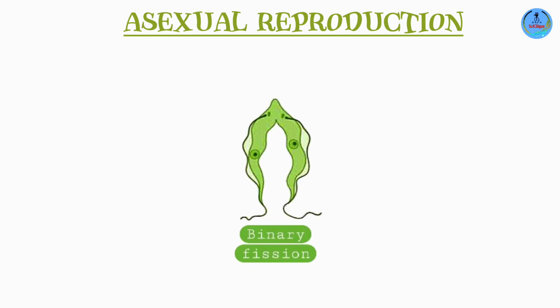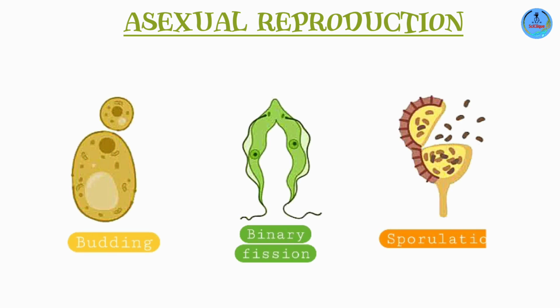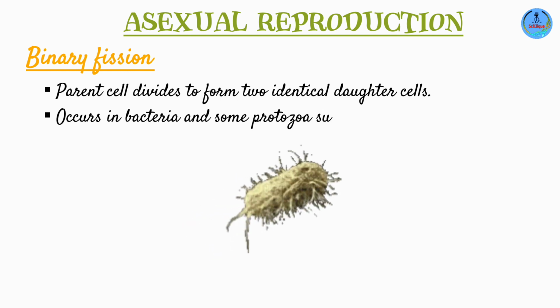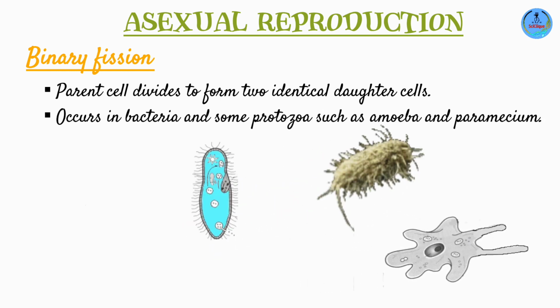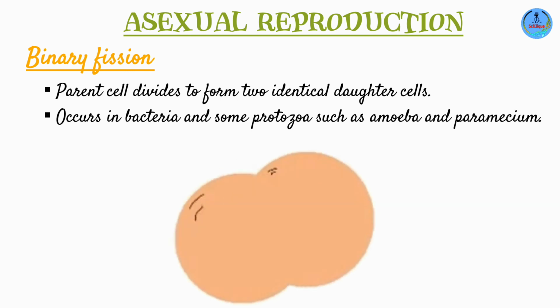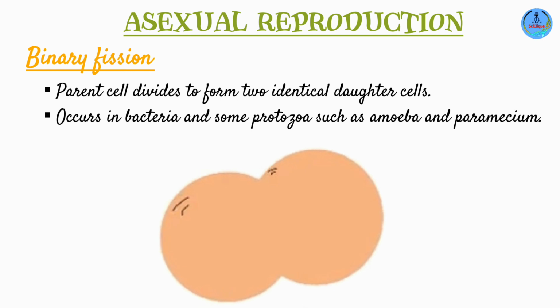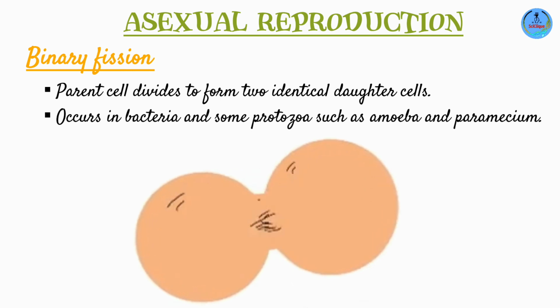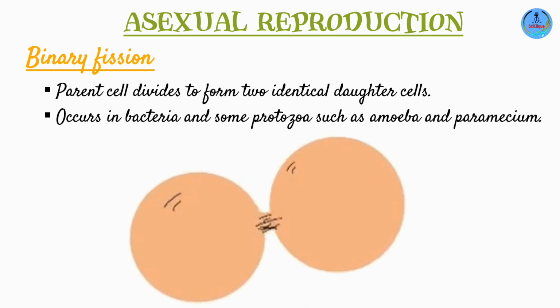Now, I'm going to discuss three main types of asexual reproduction: binary fission, sporulation, and last one, budding. Let's start with binary fission. This is a type of reproduction that is seen in bacteria and also in some members of kingdom Protoctista, such as the amoeba and the paramecium. Binary fission is the process whereby a unicellular organism divides to form two daughter cells. These daughter cells are going to be identical to each other and to the parent. Why? Because they are going to have the same genetic makeup.